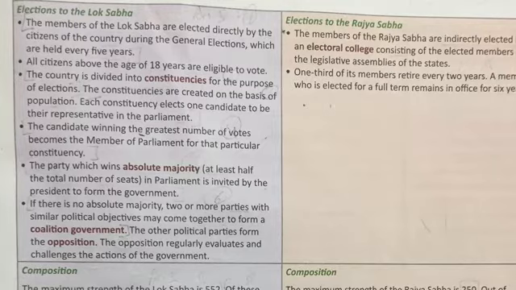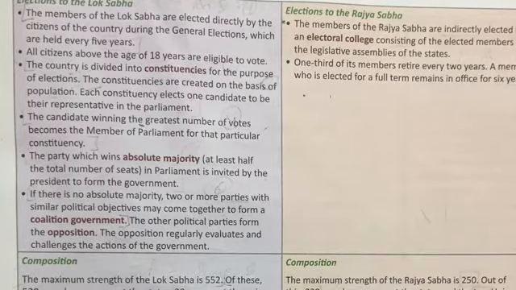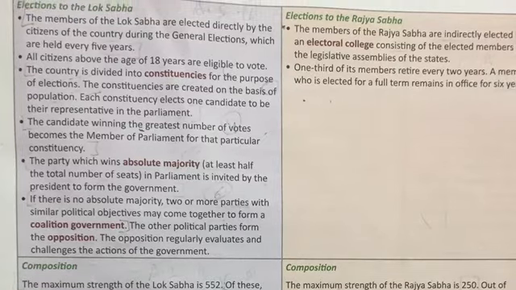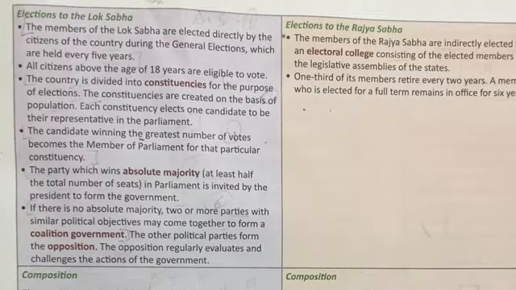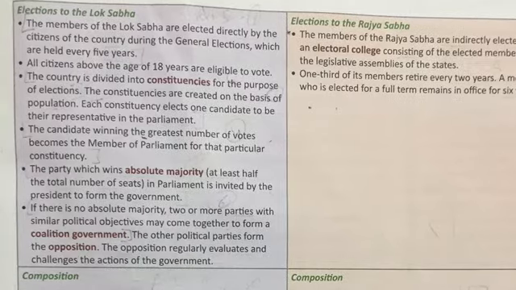The country is divided into constituencies. What are constituencies? Constituencies, you can say, are the geographical areas made on the basis of population. Each constituency elects one candidate to be their representative in the parliament.